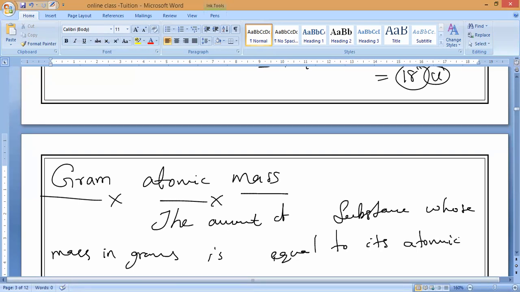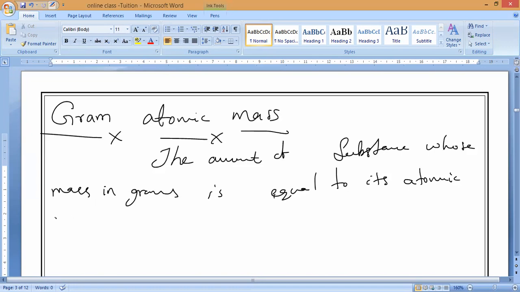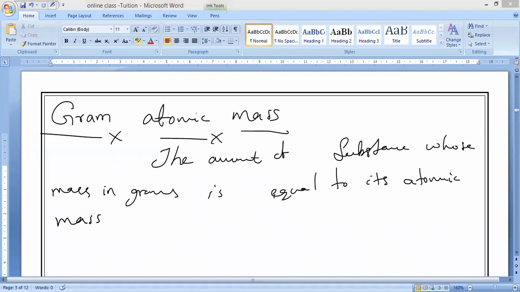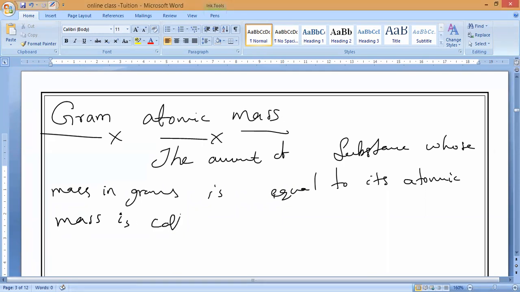Understand, everybody? Atomic mass in which units? Atomic mass in grams is called gram atomic mass. That's all.